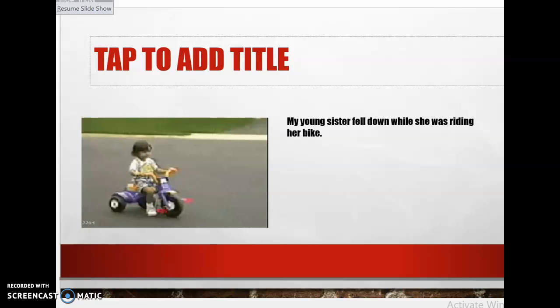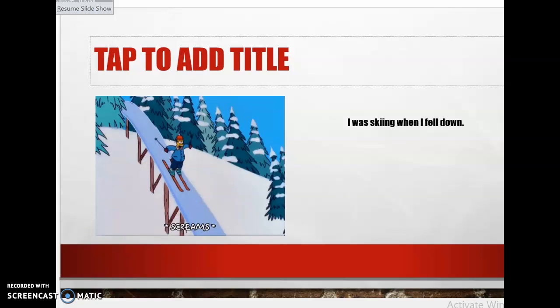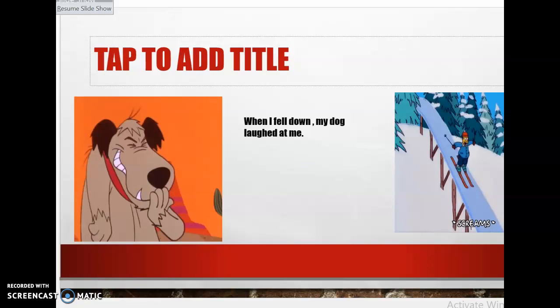Okay? Now here we go. The last rule. If I have when, I was skiing when I fell down. We said that after while we use past continuous. After when we use simple past. So whenever I see when in the sentence, after it, simple past. If you notice here, after it, I used fell. Fell is the past of fall. Another sentence, I used the same verb fell. So after when, I use simple past.